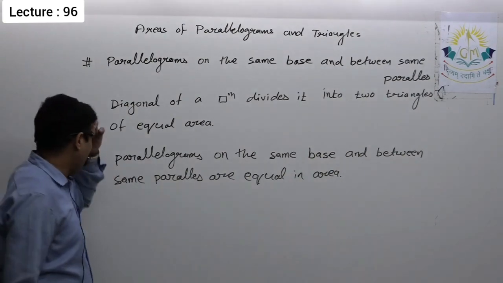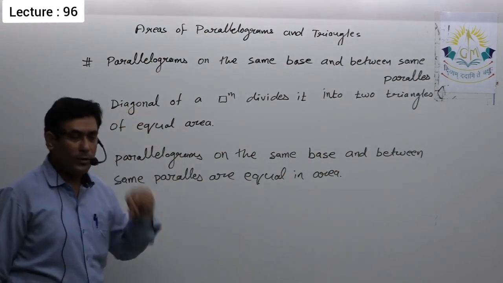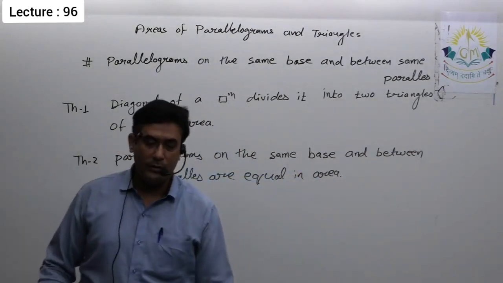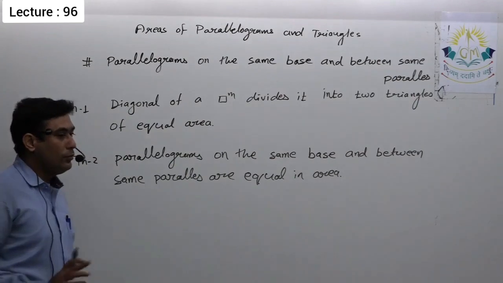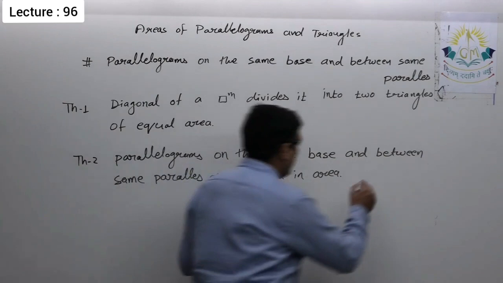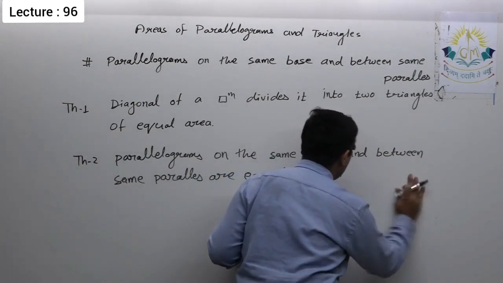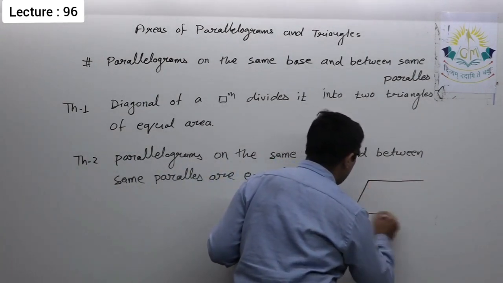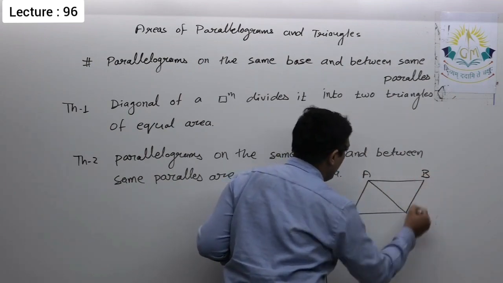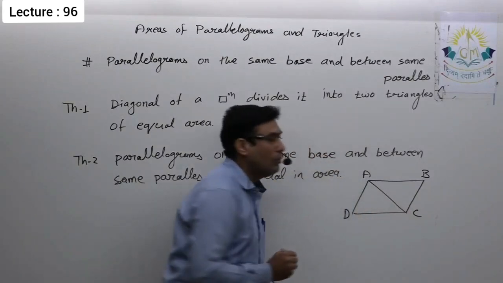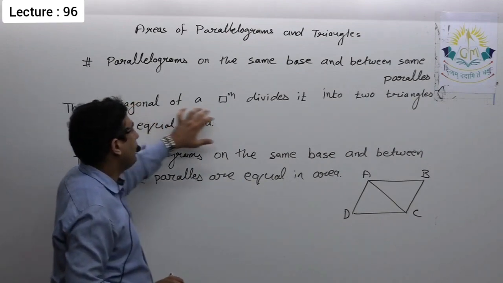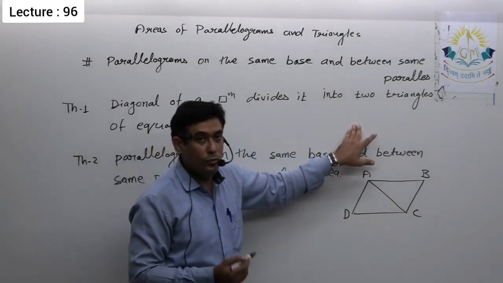Now, the very first theorem, actually we can say this theorem is already done. We know that if two triangles are congruent, as we saw in our congruency chapter, they are equal in area. We also saw the theorem that a diagonal of a parallelogram divides it into two congruent triangles.